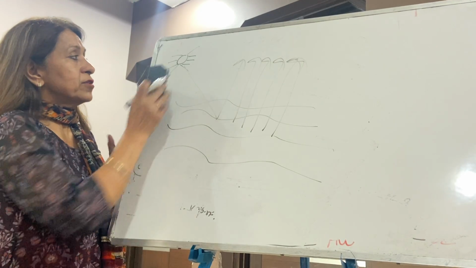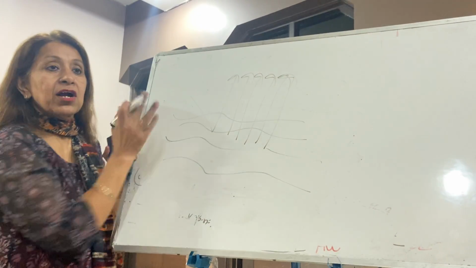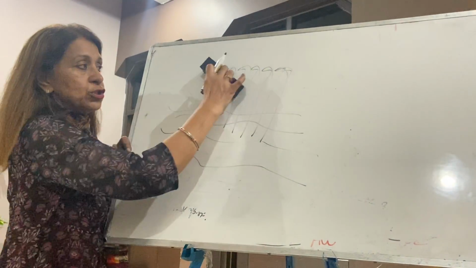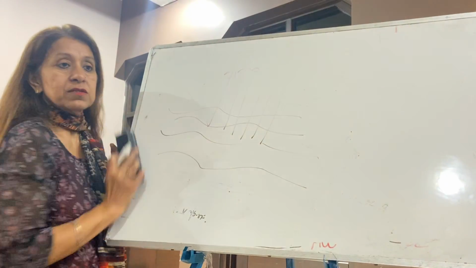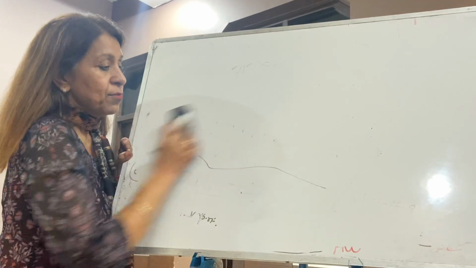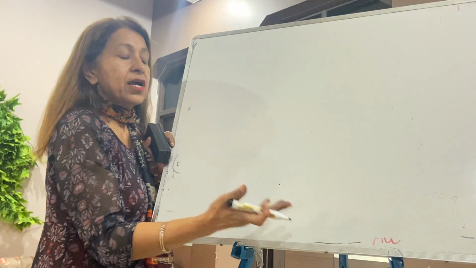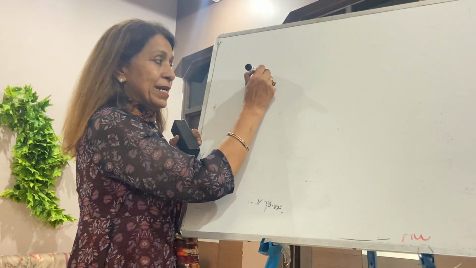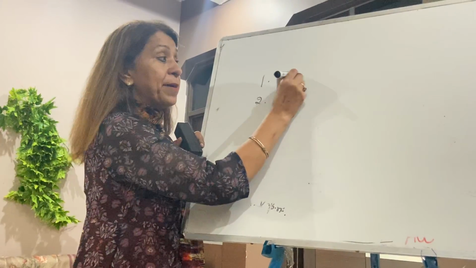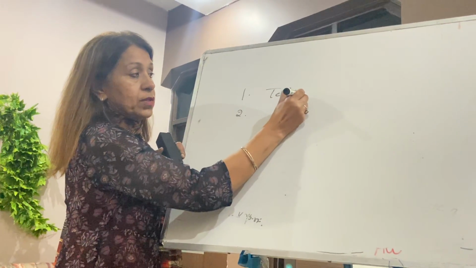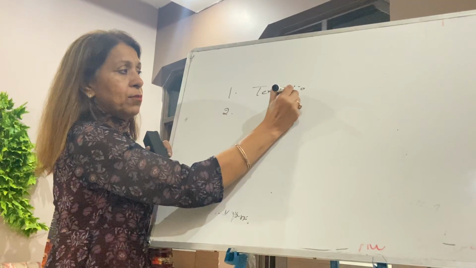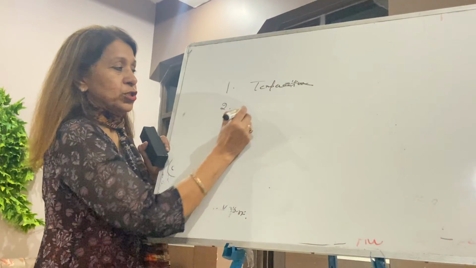But today the sun is within the clouds, so evaporation is less. More the temperature, the more energy the liquid particles acquire and they escape into vapor. That means evaporation depends upon temperature. More the temperature, more the evaporation.